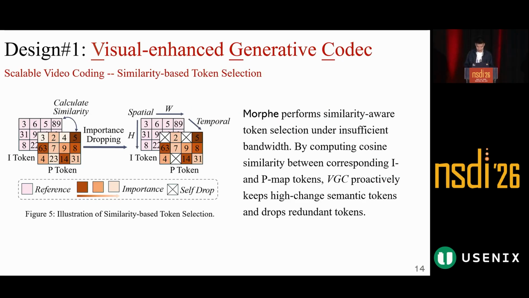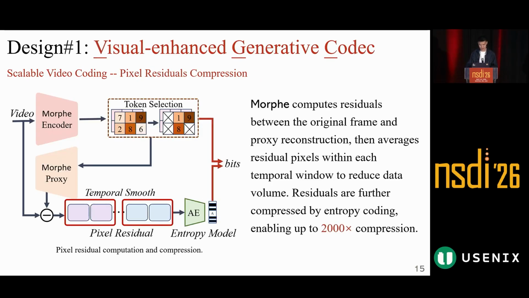The next design is similarity-based token selection. With the bandwidth limited, Morphe can't send all tokens, but dropping tokens randomly is not a good idea because different tokens may have different importance. So Morphe compares corresponding tokens in the I-map and P-map using cosine similarity. If a token changes a lot, it may contain important information, so Morphe keeps it first. If a token changes very little, it seems useless, so we can just drop it. This gives Morphe scalable video coding under ultra-low bit rates.